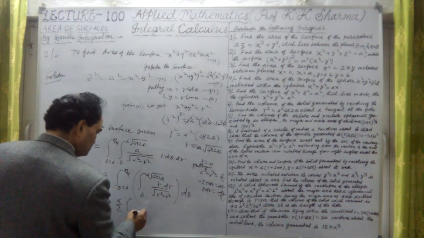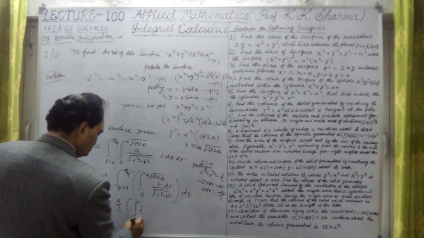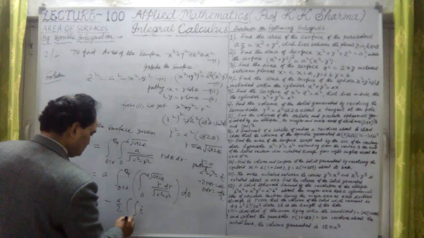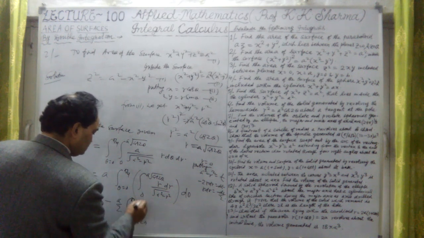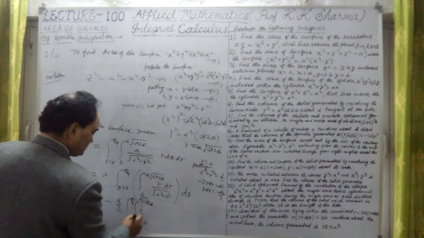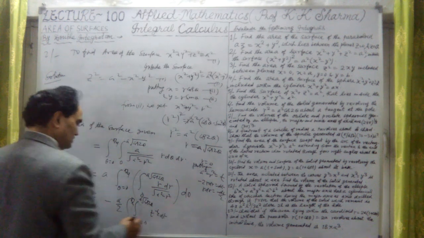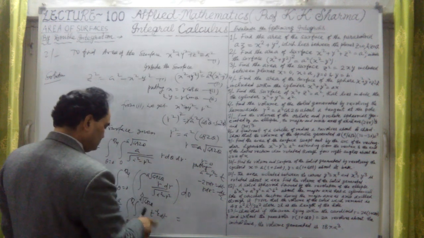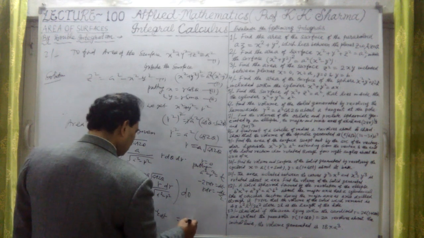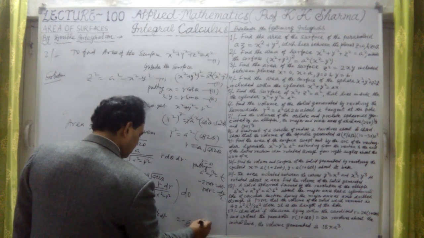It will be 1 upon under root t, that means t raised to the power minus half, with theta from 0 to pi by 4, and r from 0 to a under root cos 2 theta, no problem. Now here t raised to the power minus half into dt, so the integration will be t raised to the power plus half upon half, that means the 2 will cancel out. The minus sign can be neglected. Minus a upon 2 into 2 upon 1, from 0 to pi by 4 here.